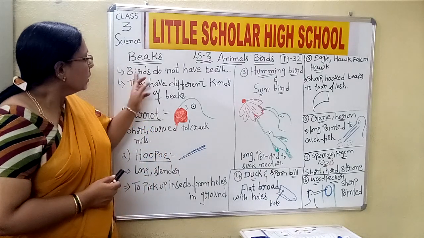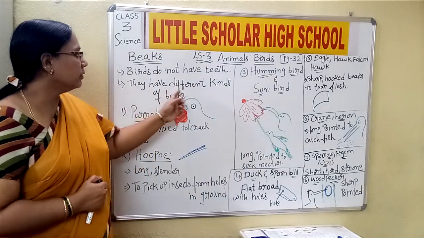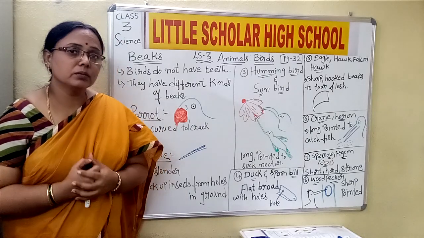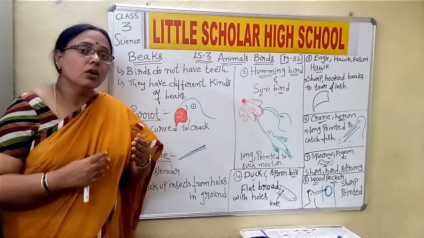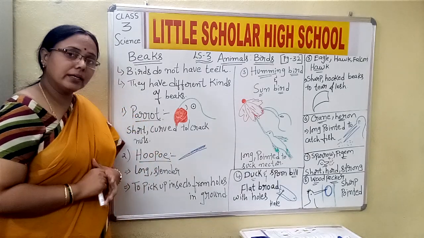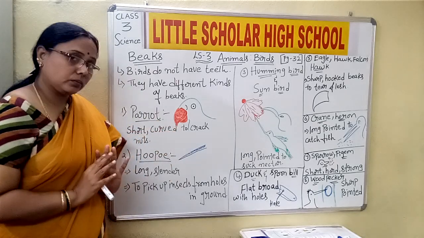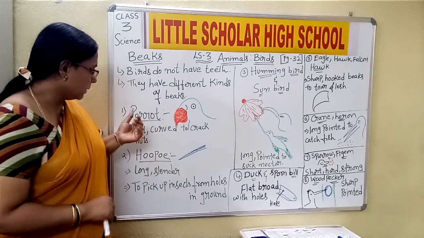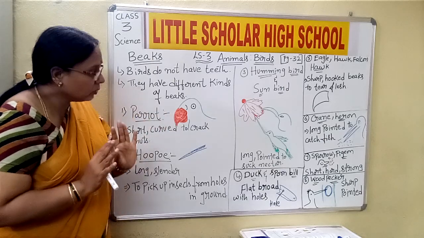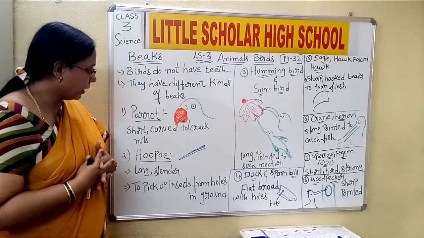So birds do not have any teeth, children. This is the first point. Then they have different kinds of beaks, because it depends upon the nature of the food they take. Now first we discuss the parrot. If you look at the parrot, children, this is the design or shape of the beak. I try to make it as clear as possible. I hope you can see and understand.